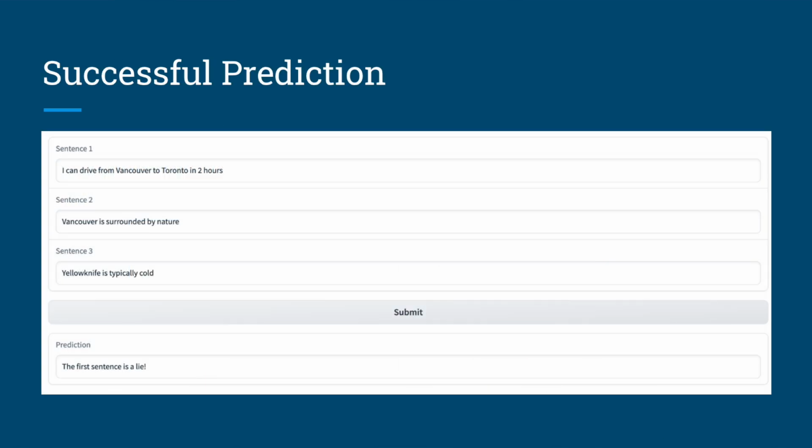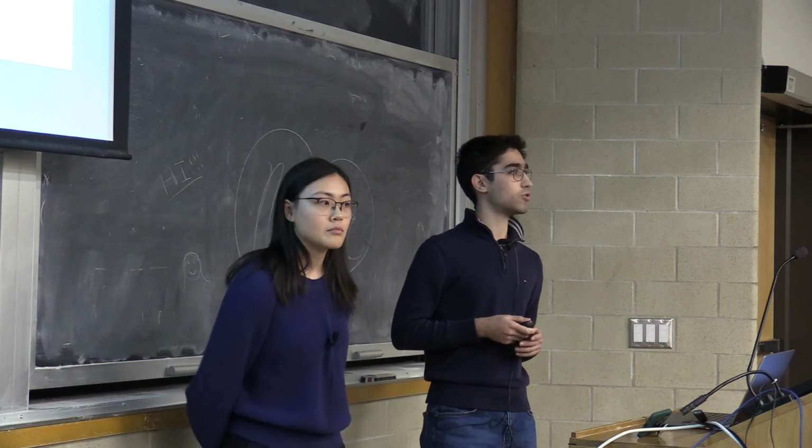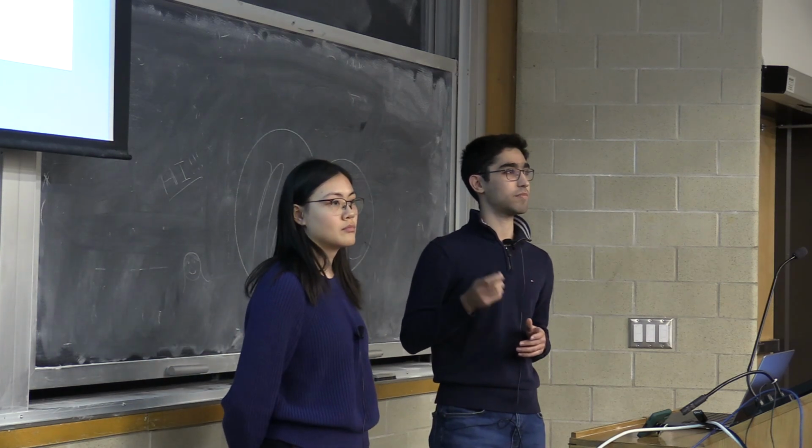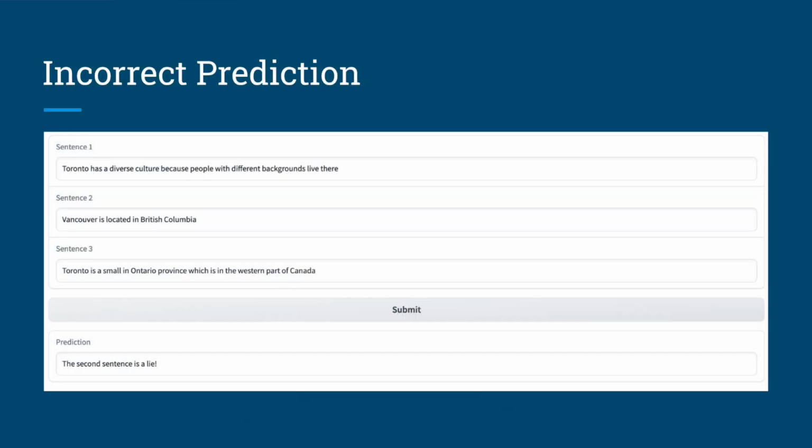This is an example of how the input and output for the model look. We could see that the first sentence is obviously not true, and the model guessed that it's wrong. That's right. But we don't claim that the model is able to accurately guess everything. For example, in this example, we could see that the third sentence is not true, but the model predicted the second one was a lie.